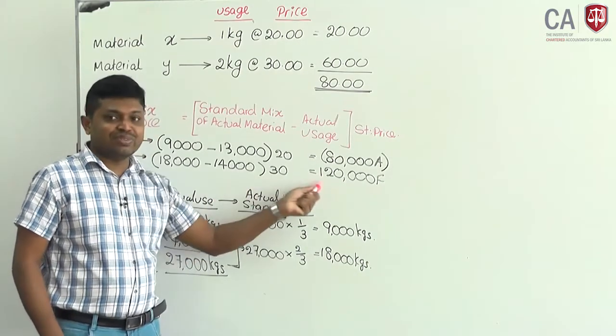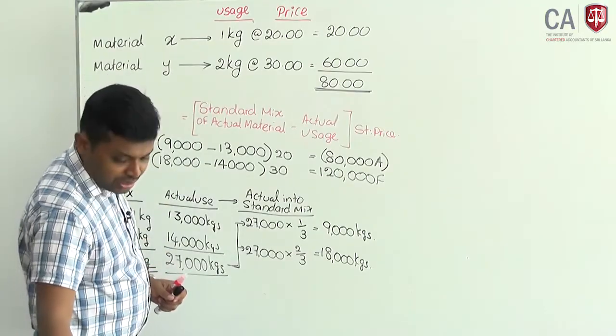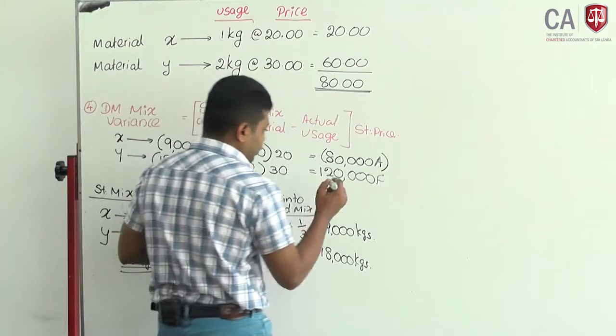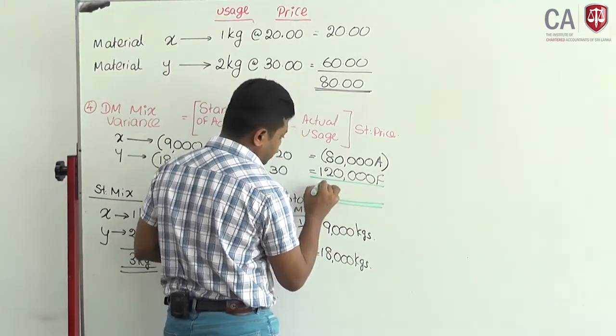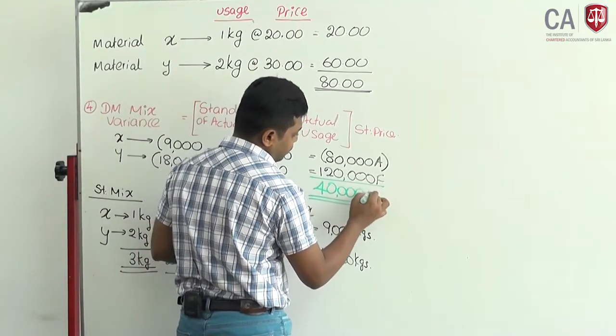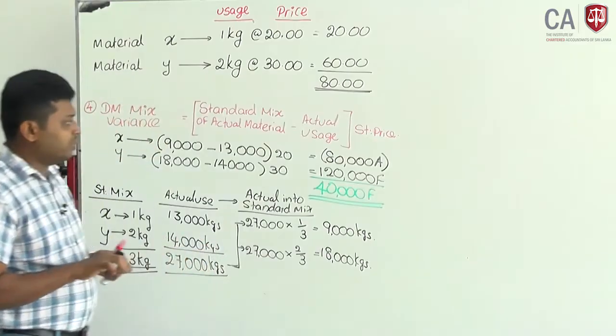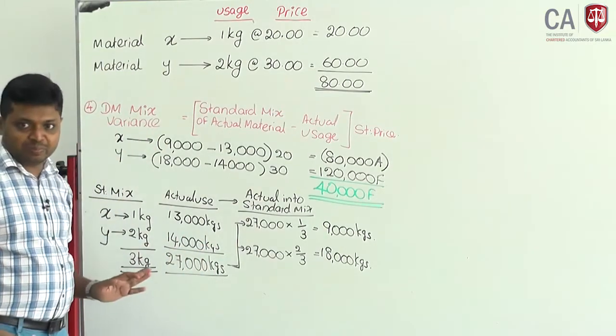Ultimately, mix variance will result a favorable variance. If you look at the mix variance, total 40,000 favorable variance.